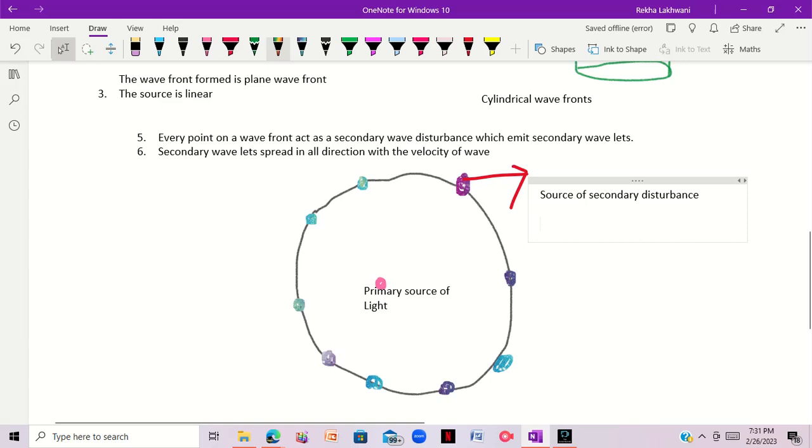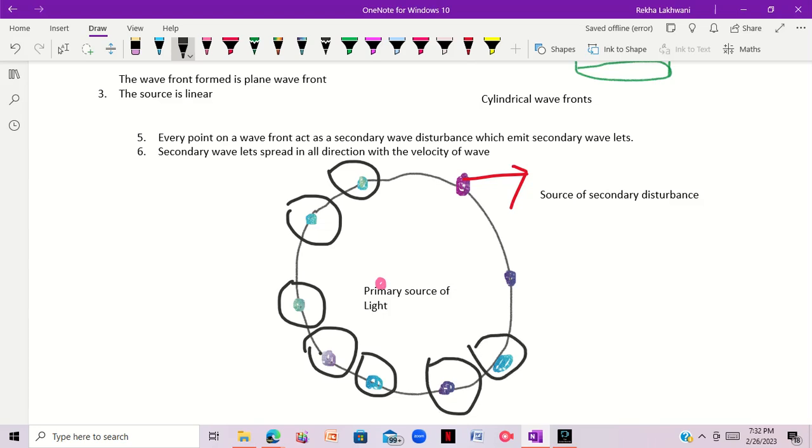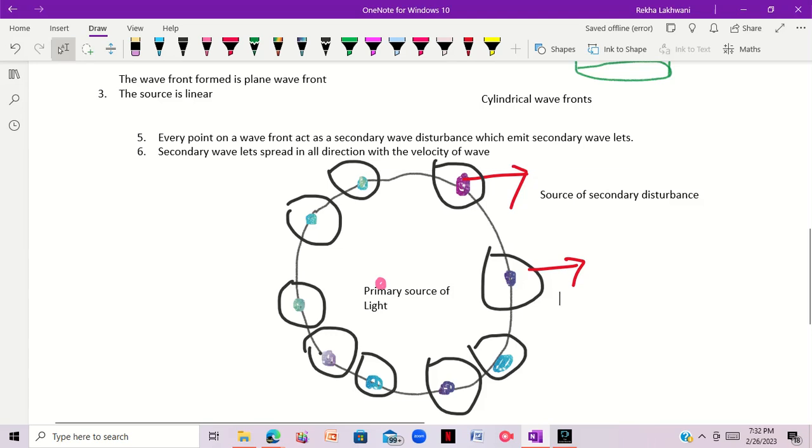So let's say it's like this. These are secondary wavelets. I know they are not spherical, but consider, right?